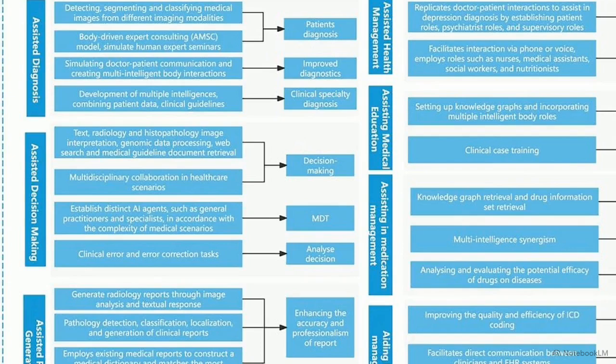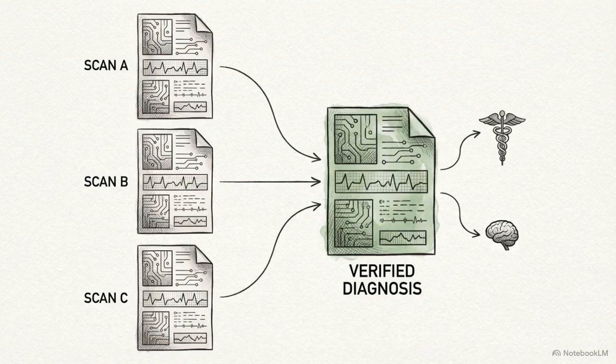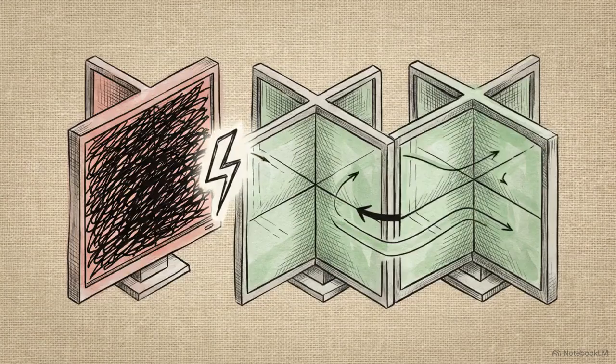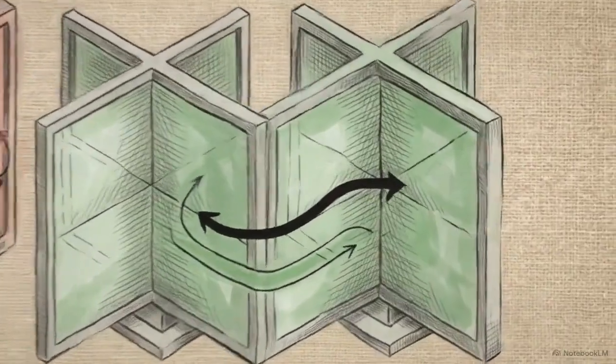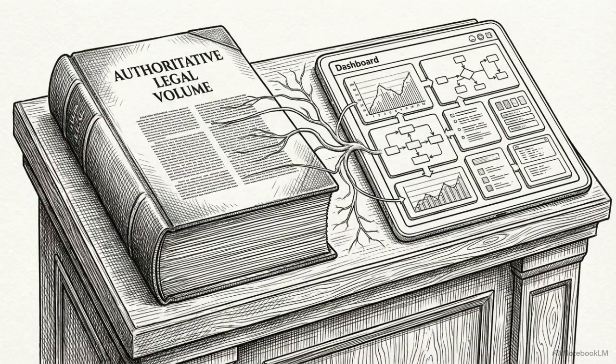Platforms like MedAgents use this role-playing dynamic to force models to iteratively challenge each other, sharpening the diagnosis. Similarly, other frameworks dynamically scale this digital committee depending on the medical scenario's complexity. Forcing multiple independent agents to debate and reach a consensus reduces the statistical likelihood of a clinical error. Dividing clinical logic across a specialized network provides a verifiable trail of reasoning that limits the impact of individual model errors.